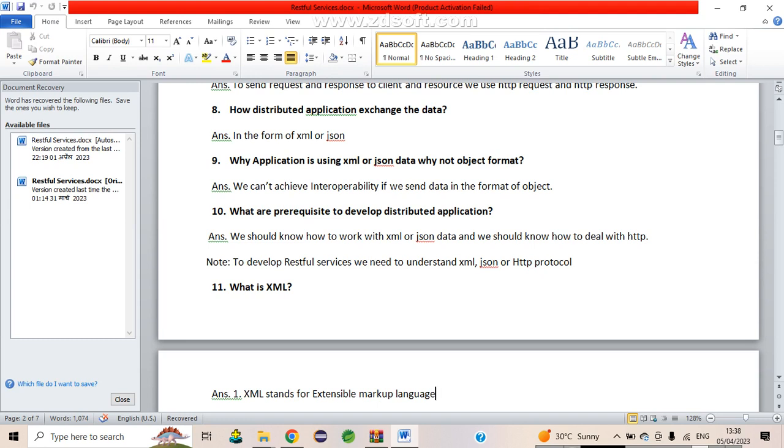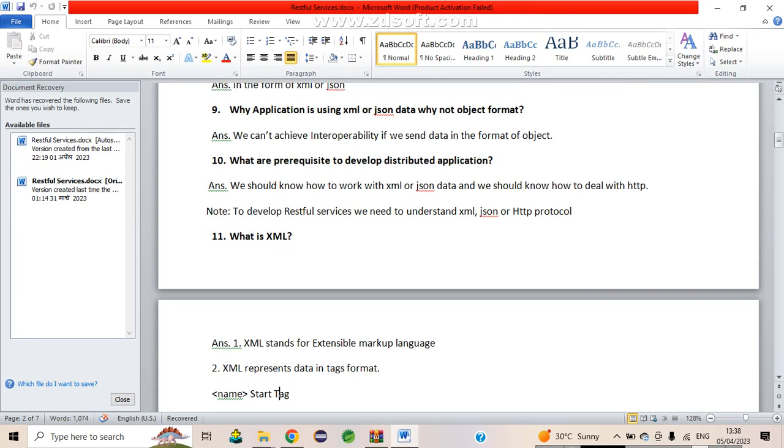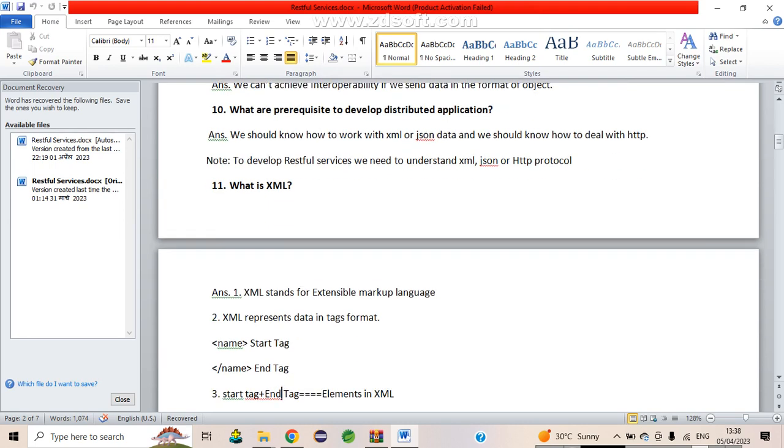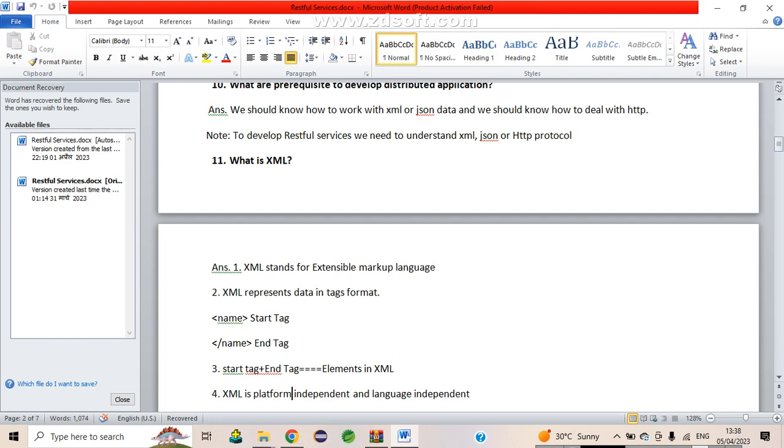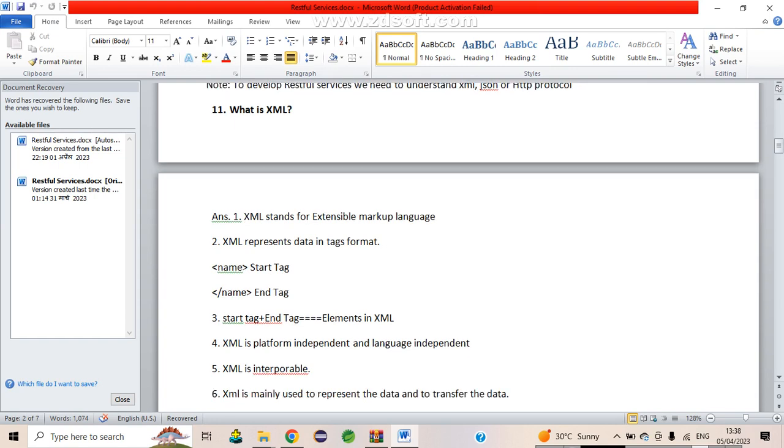So the first thing is, what is XML? Basically, XML stands for Extensible Markup Language. XML represents the data in text format, like a name with a start tag and an end tag. A start tag and end tag together are called an element in XML. XML is platform independent and language independent. So XML is interoperable, as I already told.